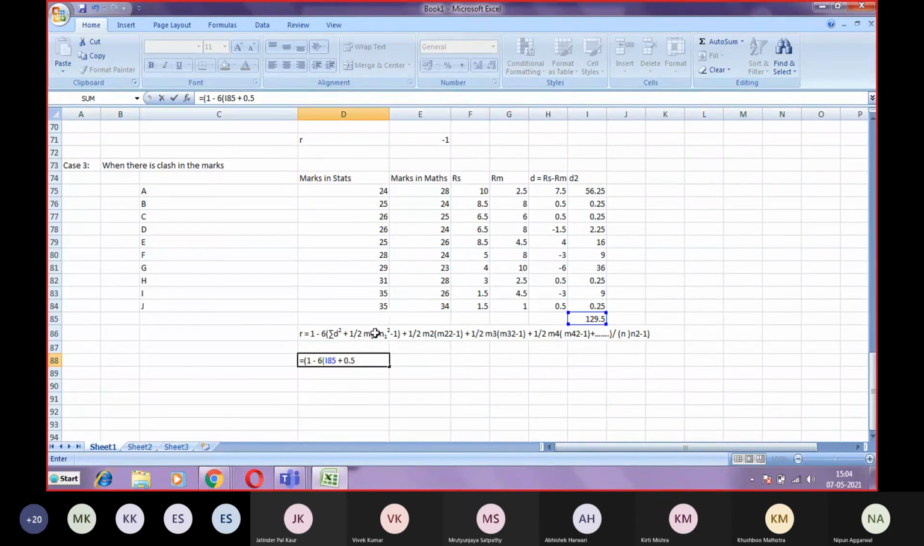The value of M1 depends upon how many ranks the first clash is between. The first is between 2, so M1 value is 2. M2 is again between 2, so that is 2. M3 is again 2. M4 is 2. M5 is also 2. But M6, that clash is between 3 ranks. So M6 value is 3.